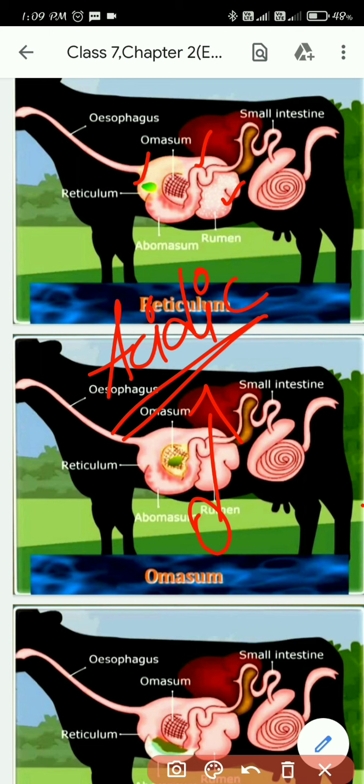But the cow, the ruminants, are able to bring back the food very comfortably, because the pH level of those chambers is not high, they are less acidic, I think the pH level is 6, which is very less, so they do not find it uncomfortable.